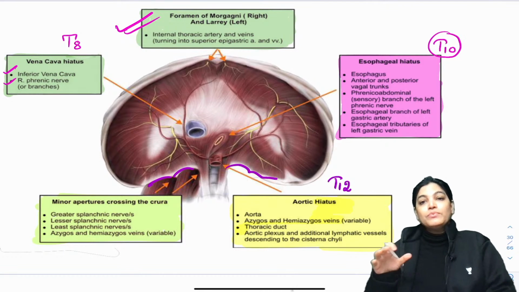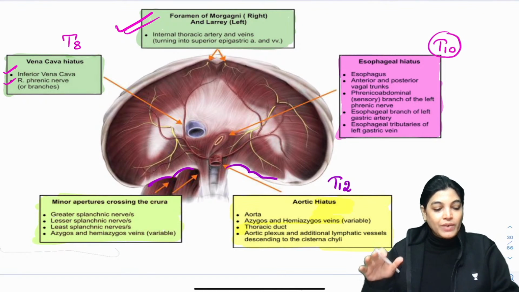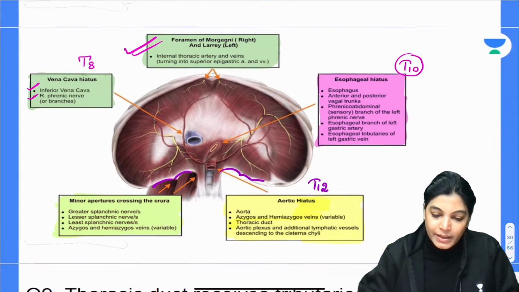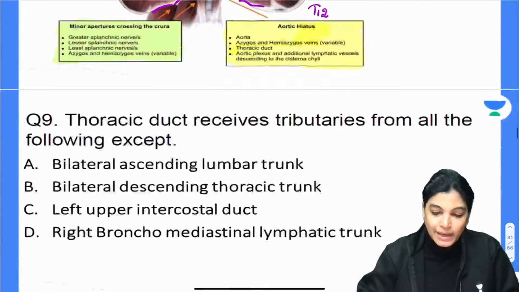So, in short, if you see this schematic diagram, you can revise all the major and a few minor openings of the diaphragm through which important structures are passing. So, got it? Let's move on to the next, that is question number 9.